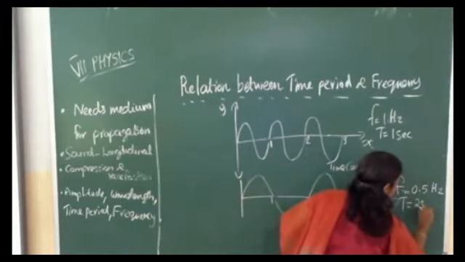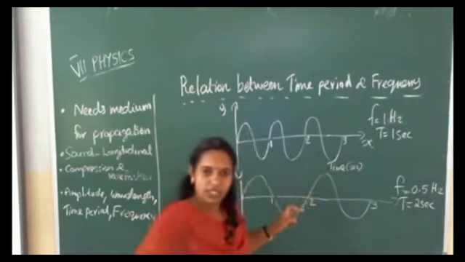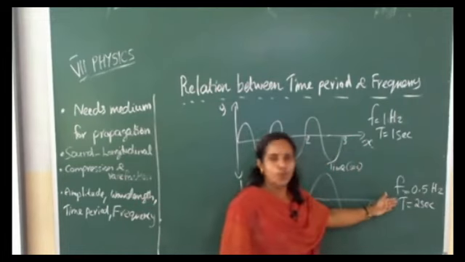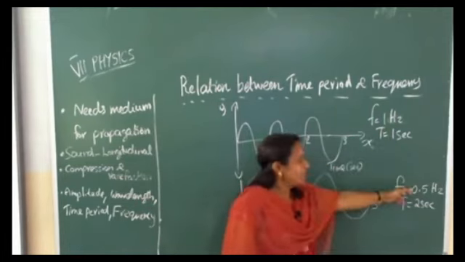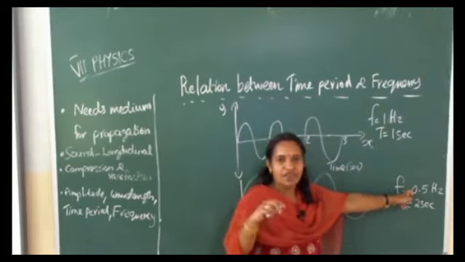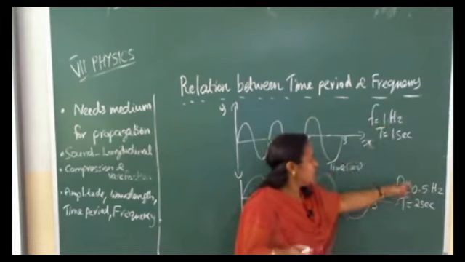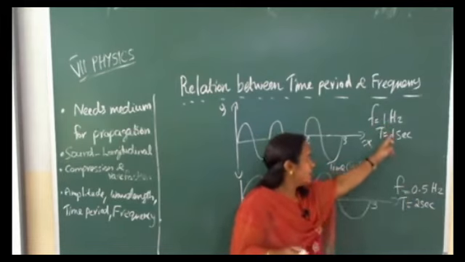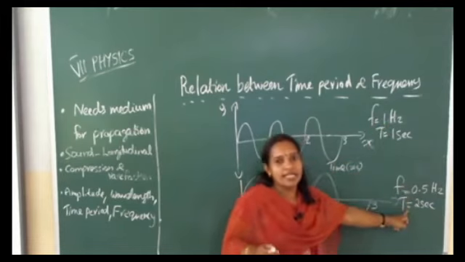Just compare the two waves. Here frequency decreases from 1 to 0.5. 0.5 is less than 1. Frequency decreases but time period increases.